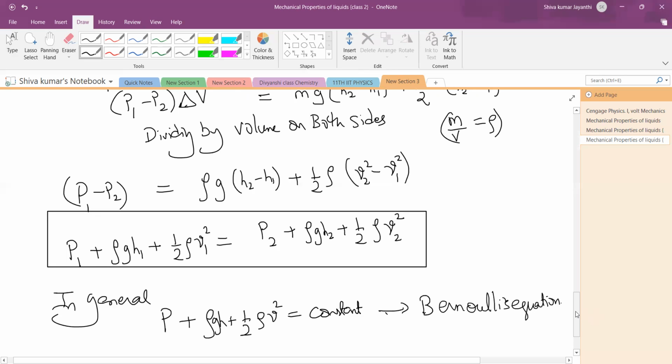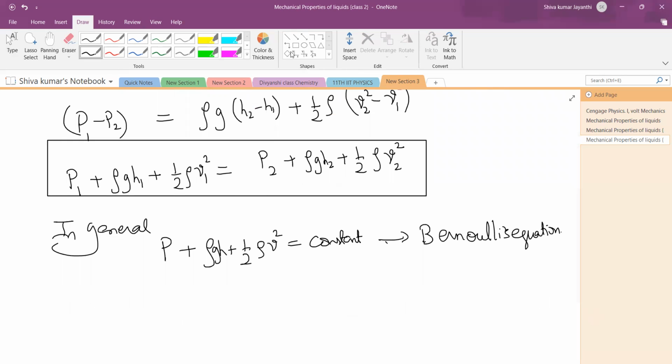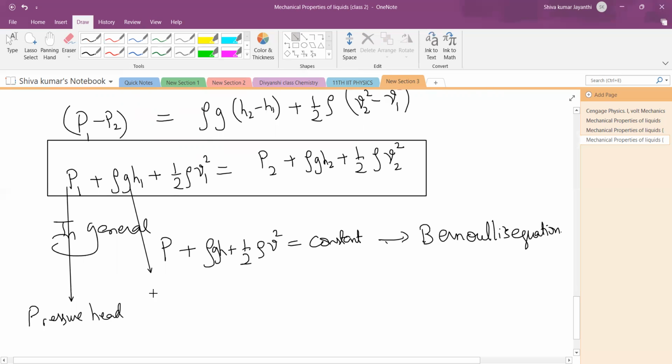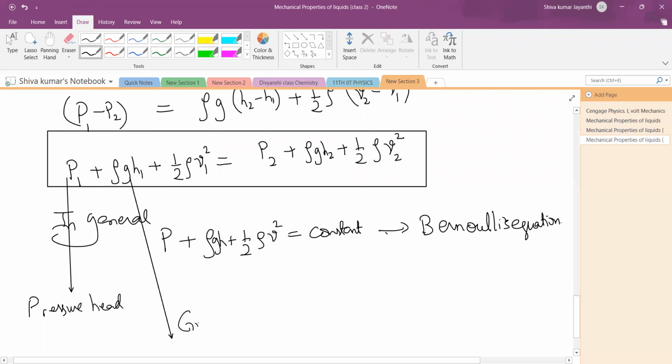And they have certain names. This first term is called as pressure head. Pressure head means pressure only. Second term is called as gravitational head or potential head, because it is gravitational potential. So that's why they gave that name. In your NCERT textbook, they wrote simply potential head.